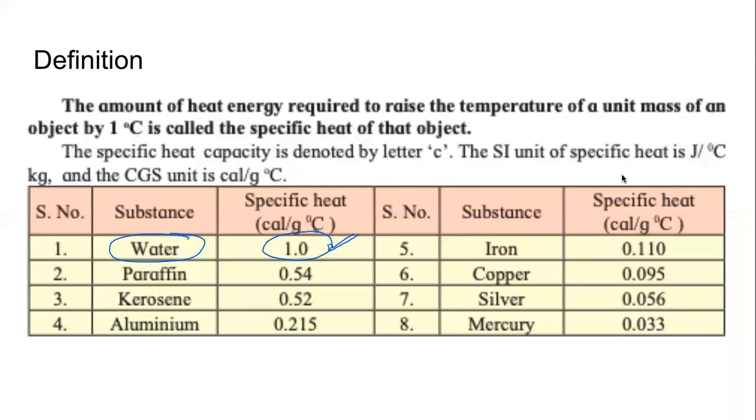Now, we are saying the amount of heat energy required to raise the temperature. We have defined calorie like this. We said calorie is the amount of heat that is required to raise the temperature of 1 gram of water. Substance, here what is it? Water. So 1 degree Celsius. So of course it has to be 1. This is the very definition of calorie.